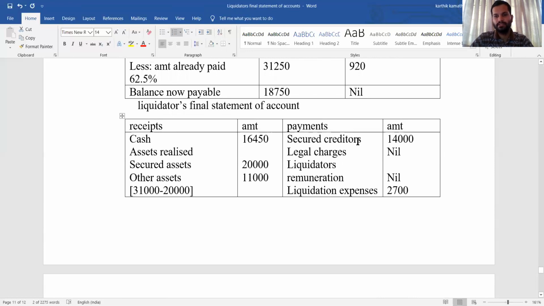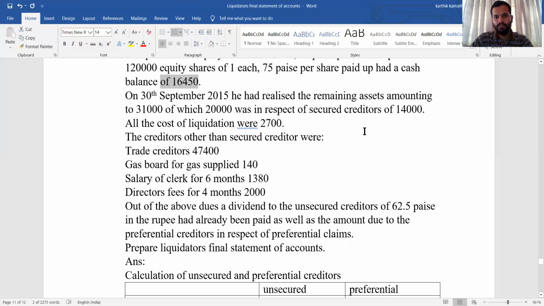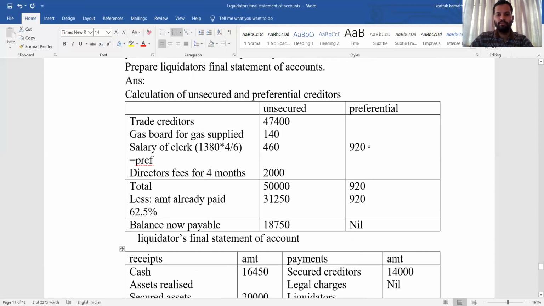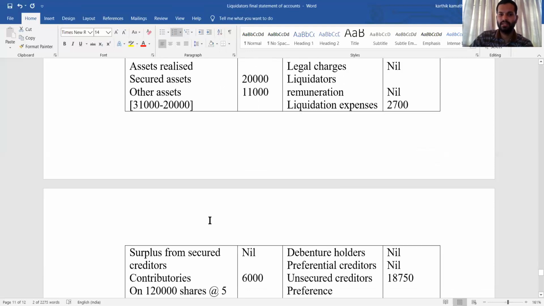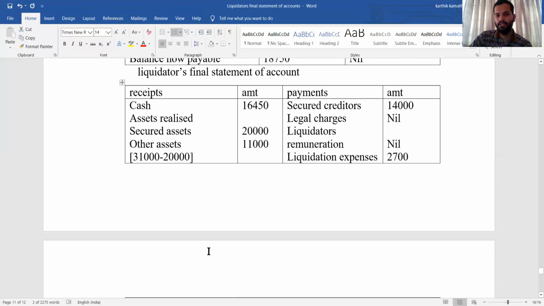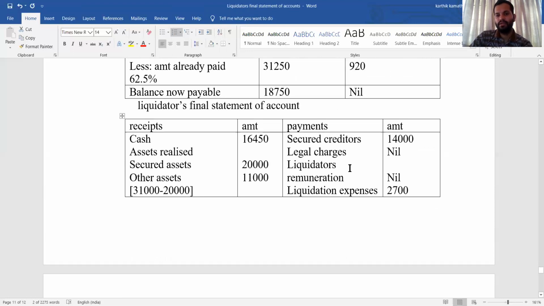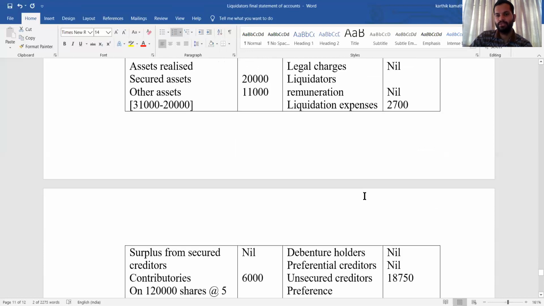Secured creditor, on this side 14,000, that is directly given in the problem, that you need to write. That is the payment made out of this 20,000 by the liquidator. That is why here surplus from secured creditor is nil. Legal charges nil. Liquidator's remuneration is not mentioned in the problem. Liquidation expenses is given, 2,700.